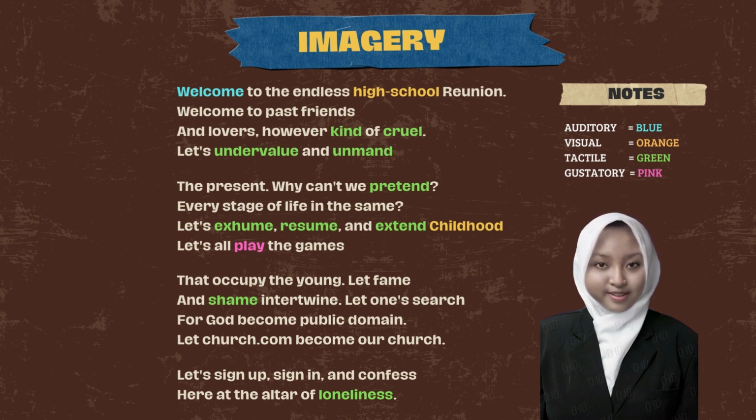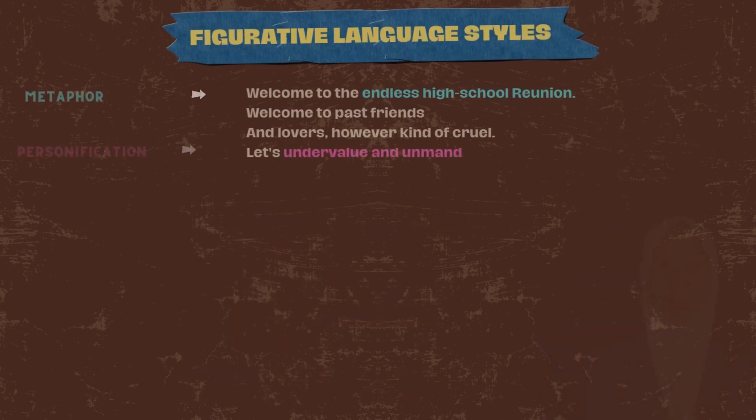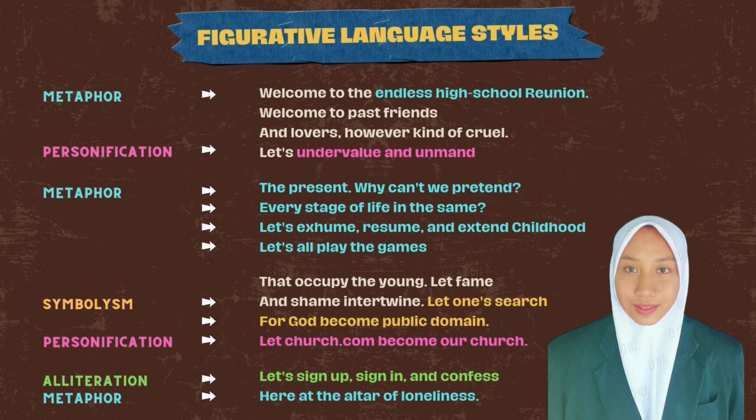For auditory imagery is welcome. Visual imagery is high school, childhood. For tactile imagery is kind, cruel, undervalue, undermine, pretend, assume, presume, and extend, and shame, and loneliness. So for gustatory imagery is play. For visual imagery, the color is pink. That is imagery. The next element of poetry is figure of speech.